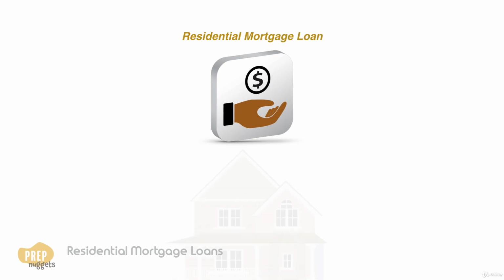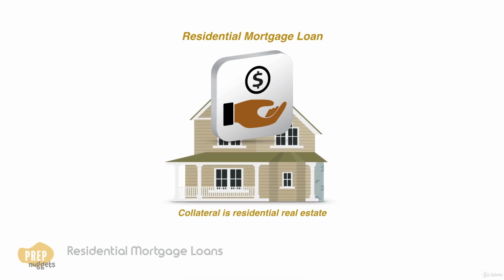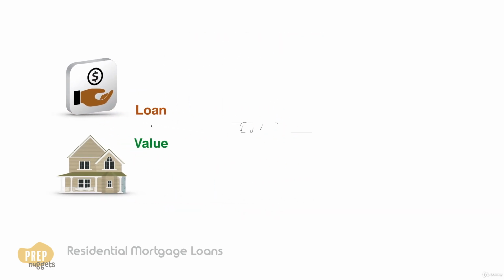Let's begin. A residential mortgage loan is a loan for which the collateral that underlies the loan is residential real estate. If the borrower defaults on the loan, the lender has a legal claim to the collateral property. One key characteristic of a mortgage loan is its loan-to-value ratio, the percentage of the value of the collateral real estate that is loaned to the borrower.